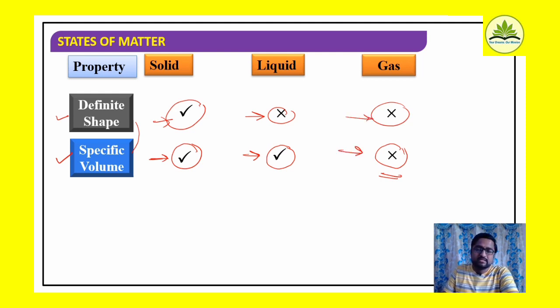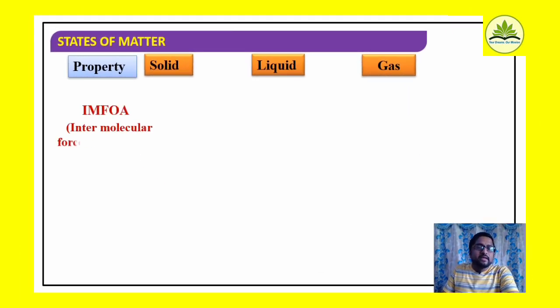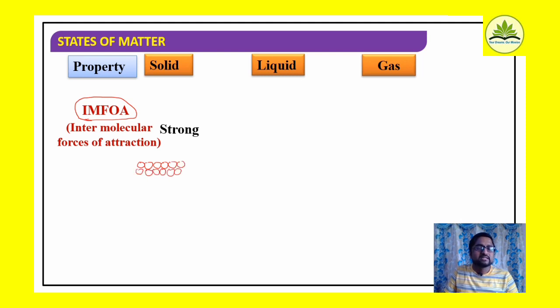Even we can consider intermolecular forces of attraction, IMFOA, among the particles in the case of solids, liquids and gases. If I consider intermolecular forces, in the case of solids, it is very high, very strong. Therefore, particles in matter that is in solid state exist very closely to one another. Particles are very tightly arranged. The reason for it is the very high intermolecular forces of attraction.